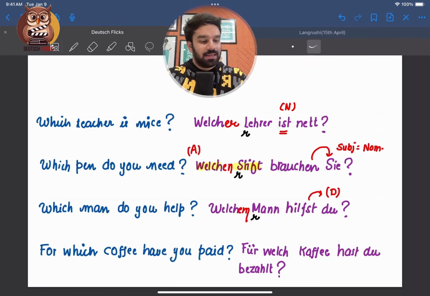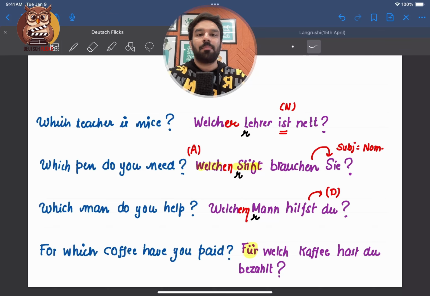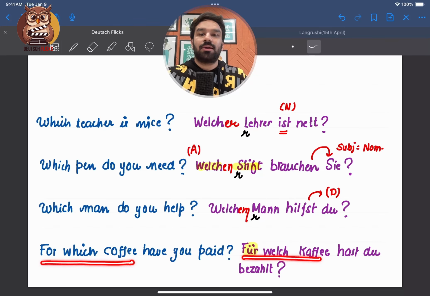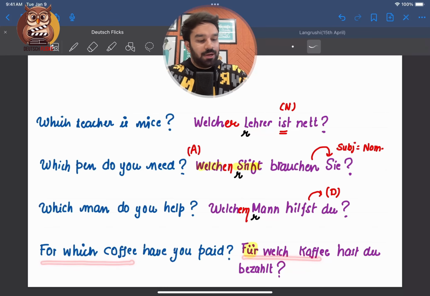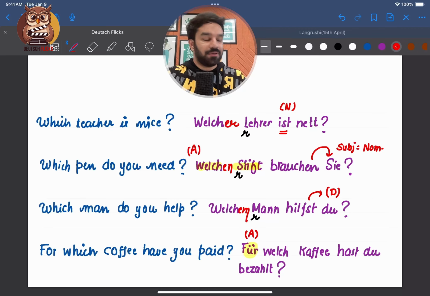Now, as you can see, we have für. Remember I told you whatever comes after a preposition is the prepositional object. Now this part, for which coffee, is the prepositional object. Für welch Kaffee, das ist präpositionales Objekt. Okay. Now für is an accusative preposition, hence I will give accusative treatment.